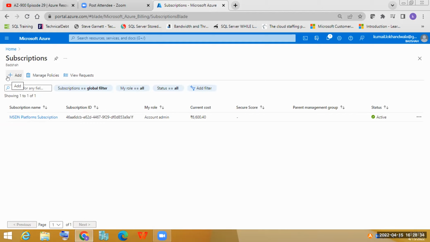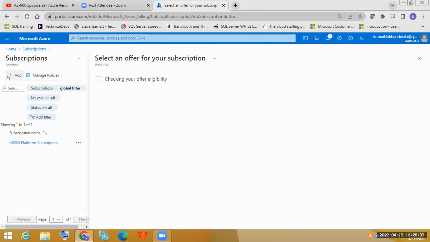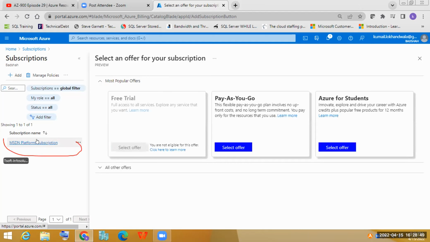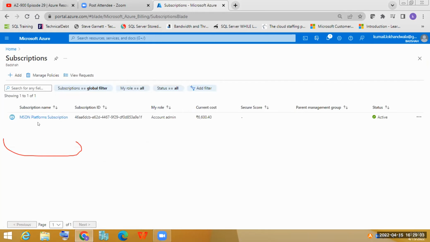Yes, Kumail, could you click on add? For someone who doesn't have a subscription, we will not see any subscription listed here. What is already visible in Kumail's case will not be visible to you. So for the person who asked how to have multiple subscriptions, this is how you can. You go to subscriptions and see your existing subscription, then click on add, and you will see your eligible subscription. As of now I can see this, but you won't see this one; you will see it blank. You'll have to click on add subscription.